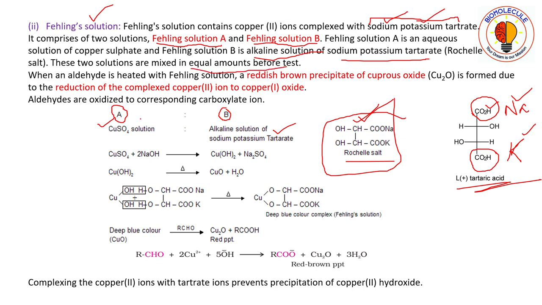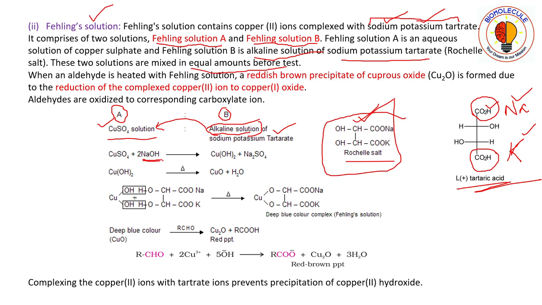So the reaction going on is that copper sulfate solution reacts with sodium hydroxide. Since Fehling solution B is alkaline, the alkali present in it will first react with the copper sulfate solution.